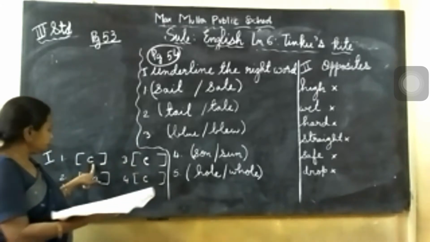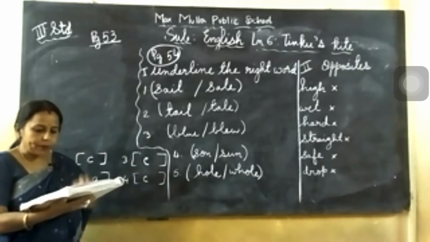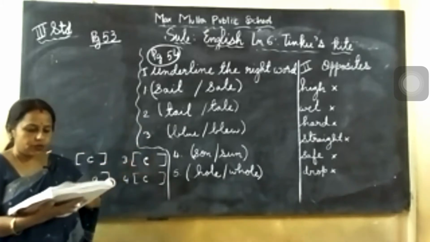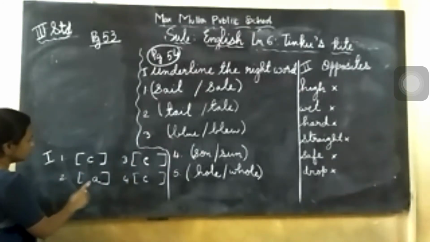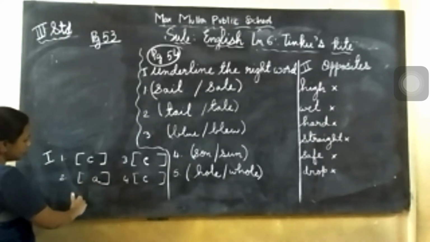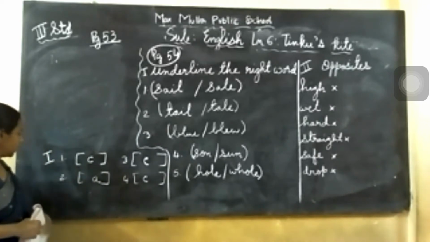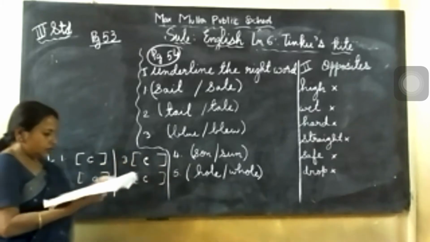Second one is when the wind stopped blowing, the kite came down, flew higher, went round and round. It came down. So A option is correct. Number 2, A option is correct. So write A and put a tick for the option also. Next number 3, you see here children. I read for you.